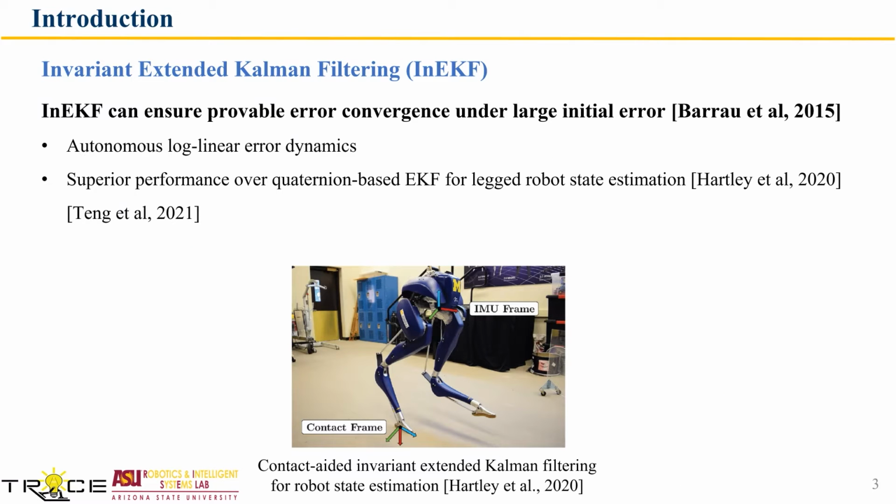Recently, the Invariant Extended Kalman Filter has been introduced to ensure real-time, provable error convergence even in the presence of large initial estimation errors. In a recent work, it has been applied to a legged robot estimation problem.